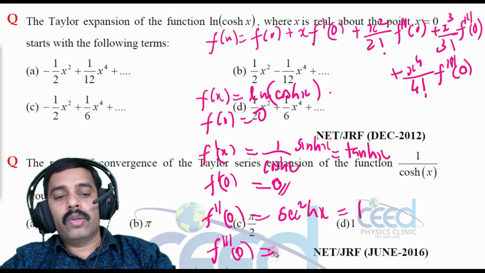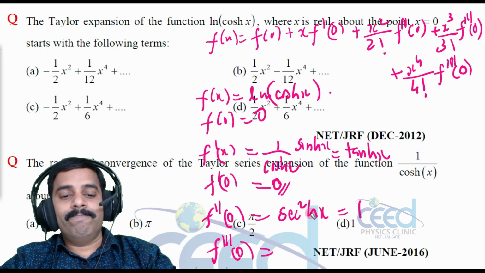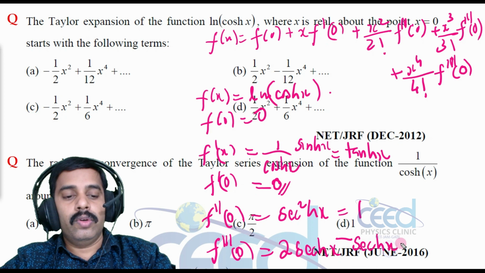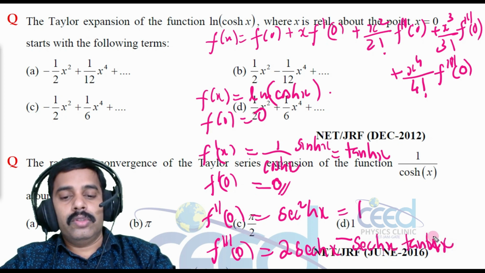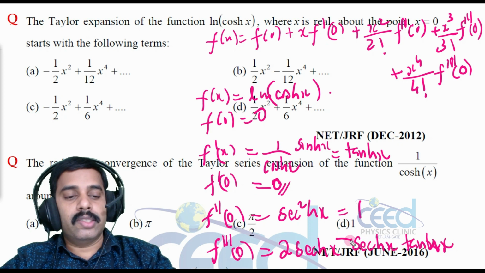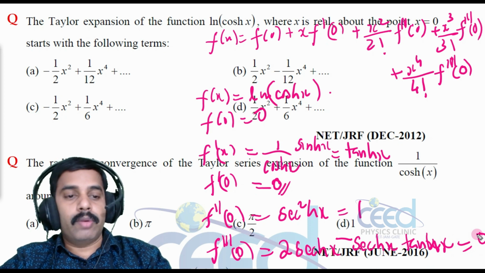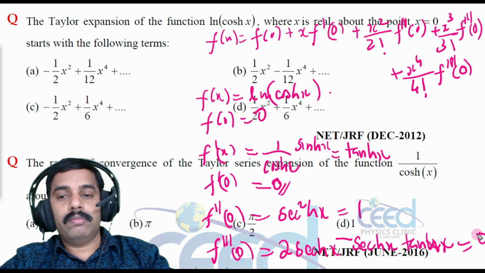F triple dash is 2 sec square hx, so we have to differentiate this: 2 sec hx into sec hx tan hx. So f triple dash of 0 means x is 0, this tan h0 is 0, so the answer will be 0.